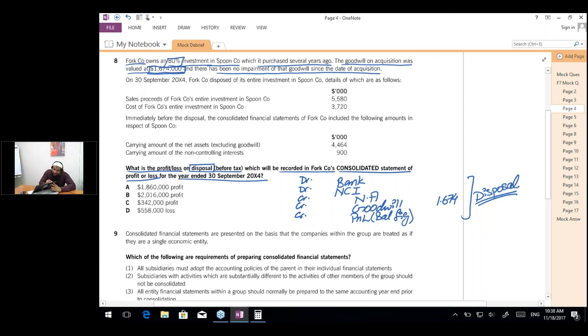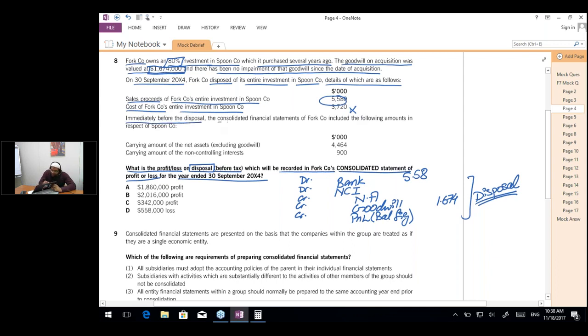Now the question says that on 30th September 2024, Fork Company disposed of its entire investment in Spoon Company, the details of which are as follows. Sale proceeds of Fork Company's entire investment is 5580. So this is the amount of bank that we have received, 5.58 million. I'm writing all of the entries in millions. The cost of Fork Company's entire investment is not relevant to the group.